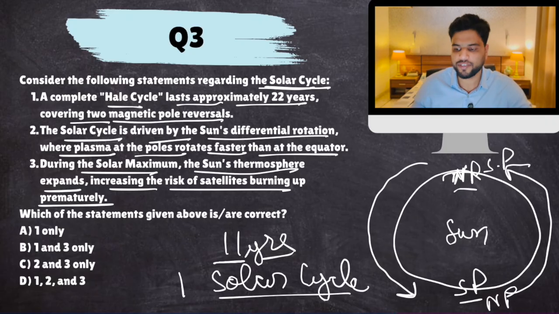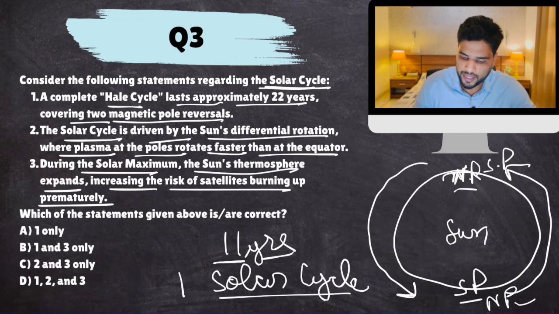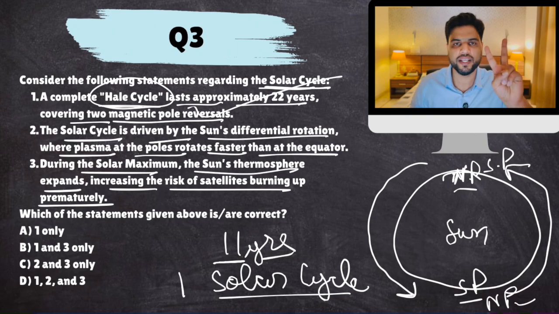Now, again, after 11 years, North Pole will go back to its north position and South Pole will come back to its south position. So, North Pole takes 22 years to come back to its original position. This is one Hale cycle. So, this is correct. One solar cycle, 11 years, twice that, one Hale cycle.